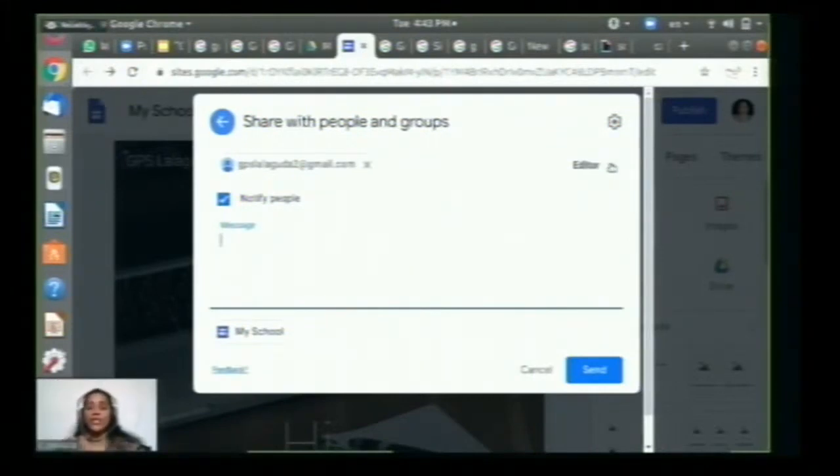When we are always talking about collaborative work, as we know, collaborative work gives us so much interest in creating anything. So I am giving them editor access, and here I can leave a message.